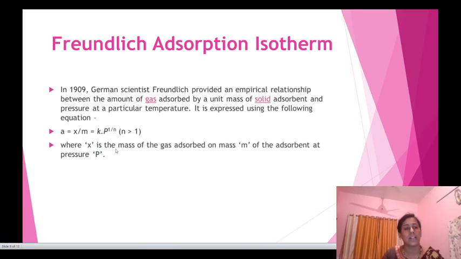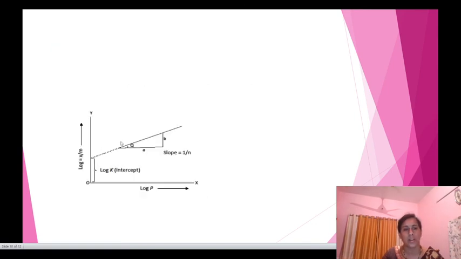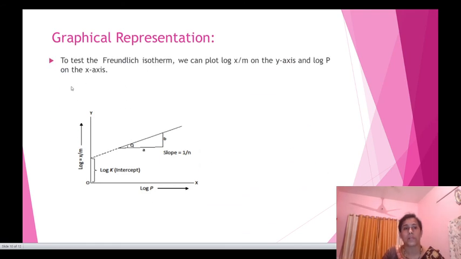Here x is the mass of gas adsorbed on mass m of adsorbent at pressure p, and k and n are constants which depend on the nature of the adsorbent and the gas at a particular temperature. Here I am showing you the graphical representation.